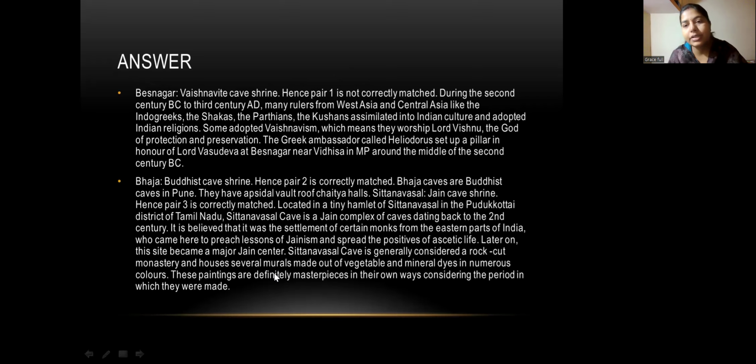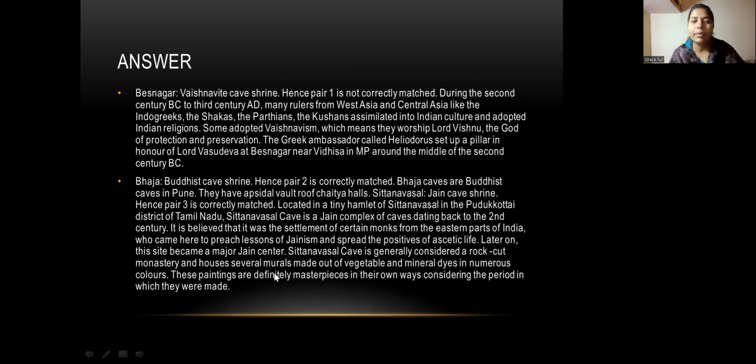Sita Navasal is a Jain cave shrine, so the third pair is also correctly matched. Where is it located? It is located in a teeny hamlet of Sitanavashal in the Pudukkottai district of Tamil Nadu. Sitanavashal cave is a Jain complex of caves dating back to the 2nd century, and it is believed that it was the settlement of certain monks from the eastern part of India who came here to preach the lesson of Jainism and spread the positivity of the ascetic life.